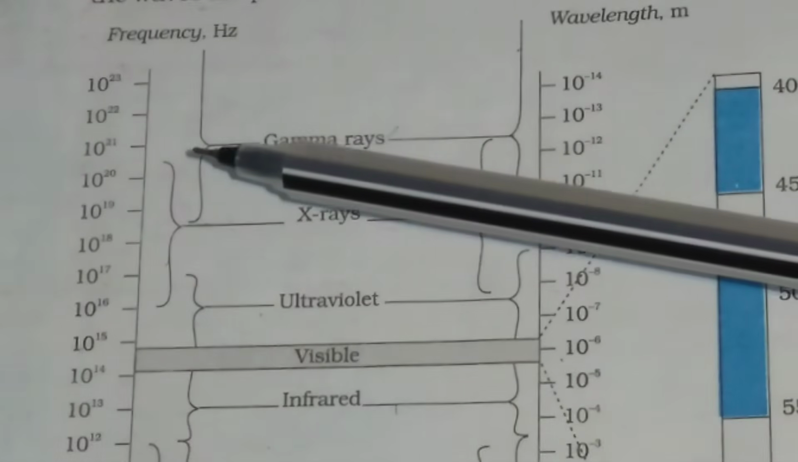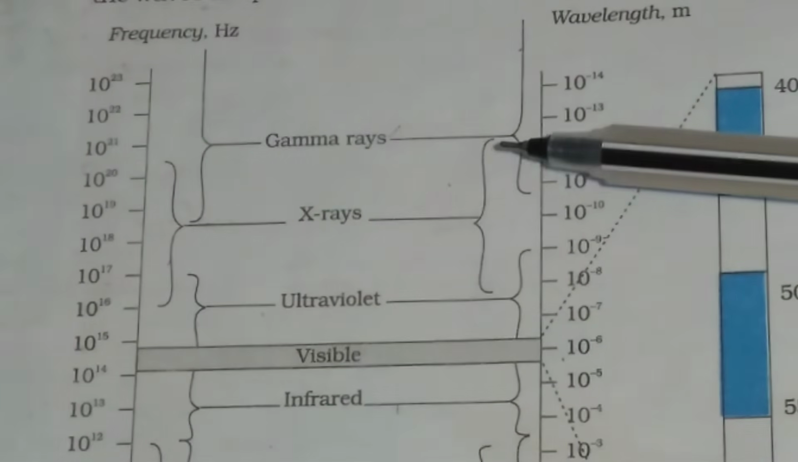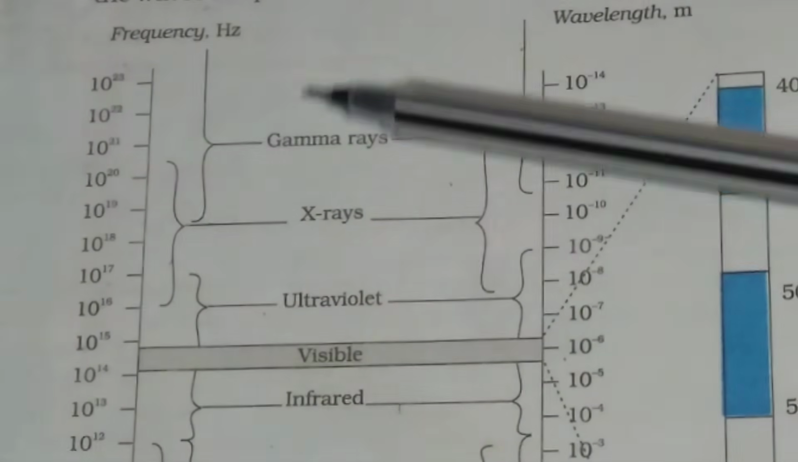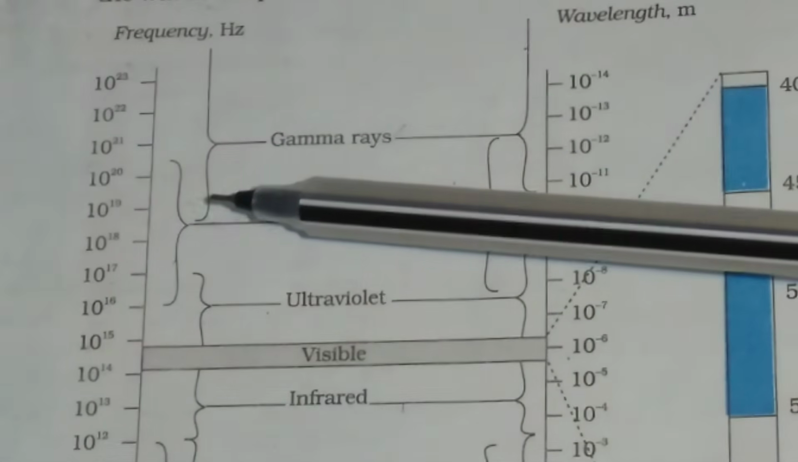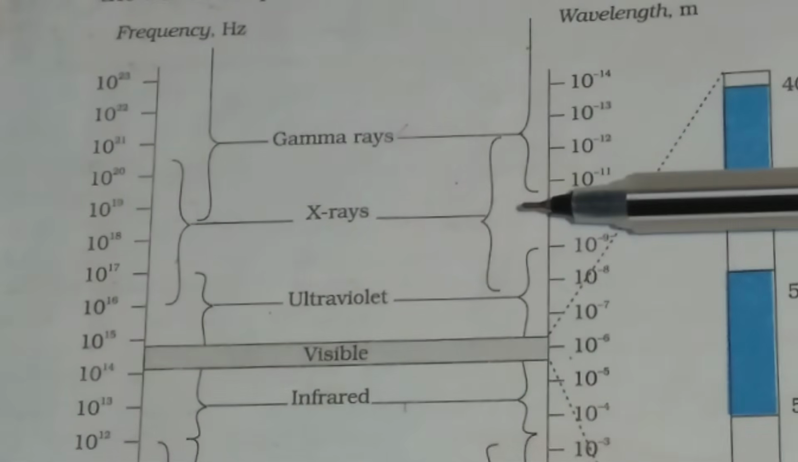This is the range of frequency for X-rays, and this is the range of wavelength for X-rays, and this is the range of frequency for gamma rays, and this is the range of wavelength for gamma rays.